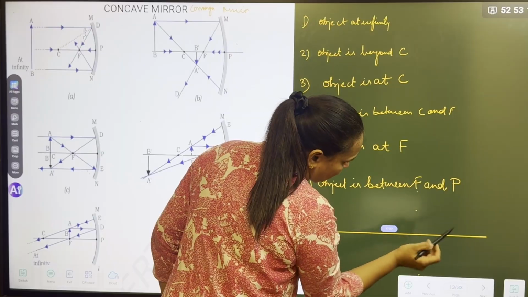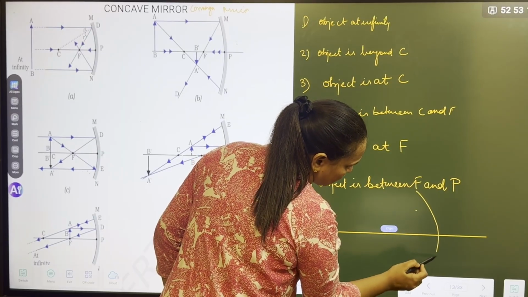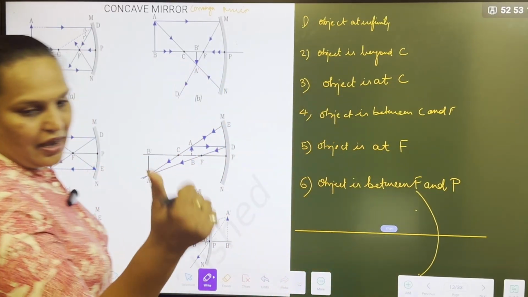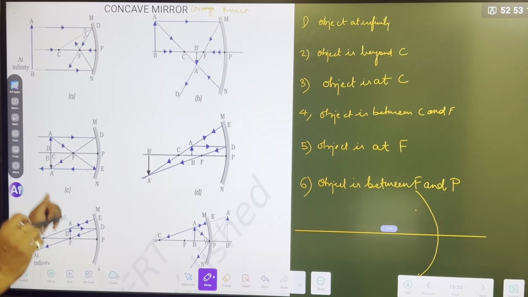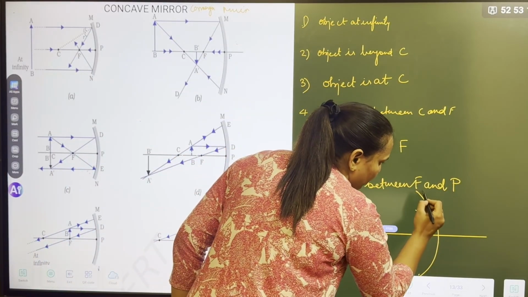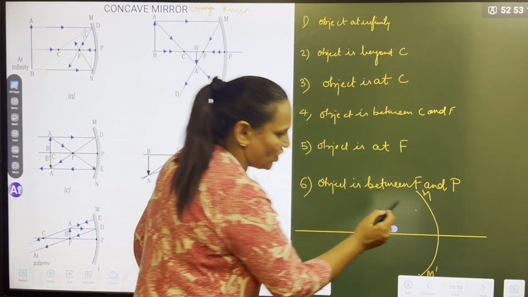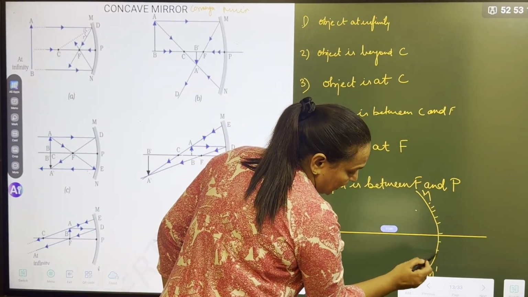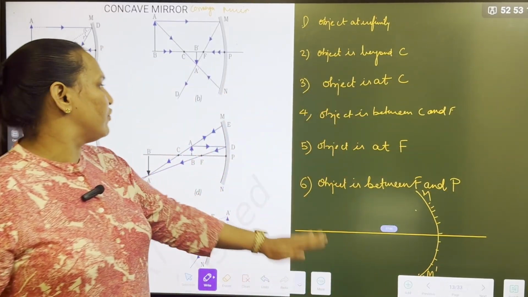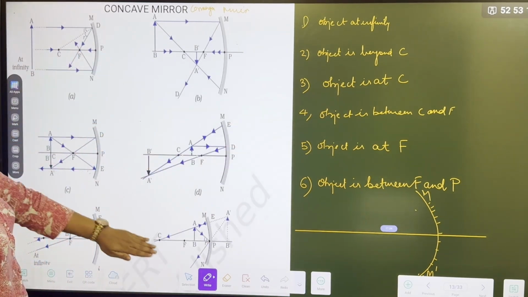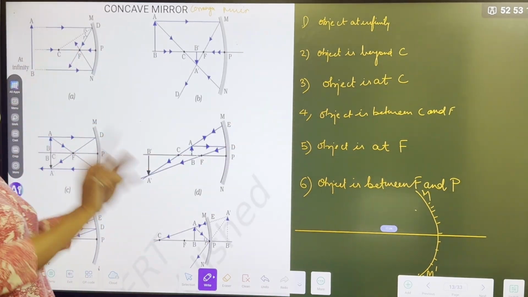So just draw the mirror from 60 to 60 like this. Am I right, guys? Good job. Now mark the point M dash. Coating, don't forget. This is the raw diagram for all the 6 without any position marking.